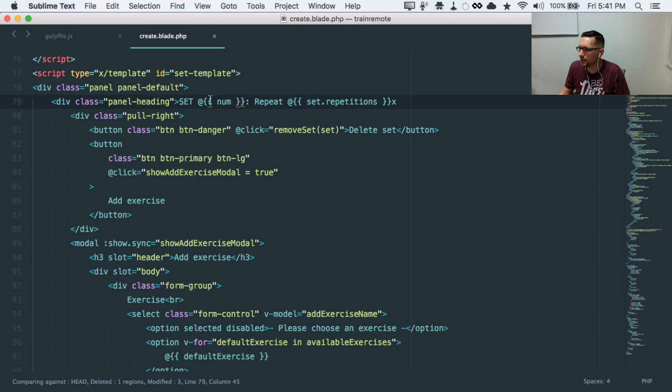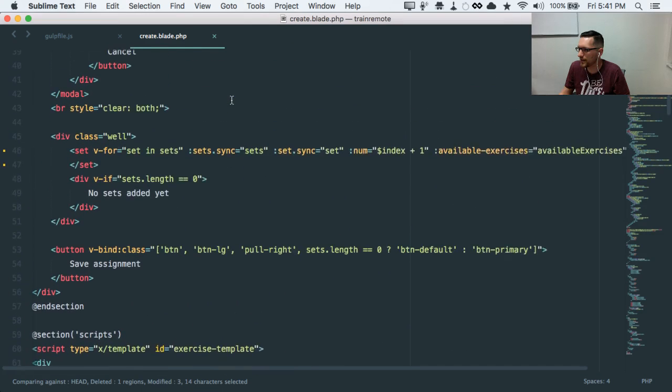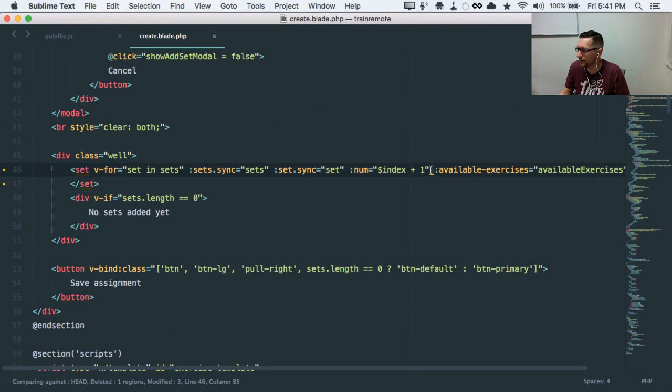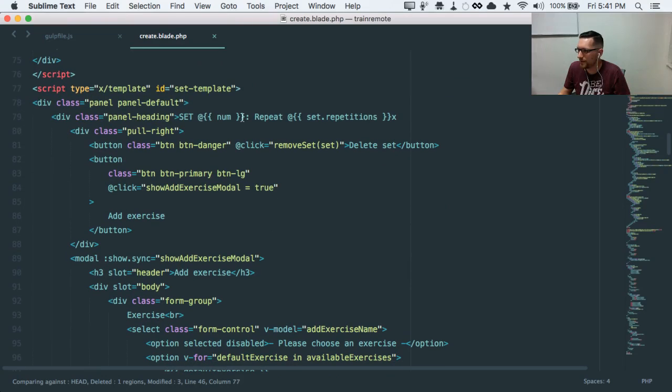So when you get into the set, we're passing in num, so set number 1, set number 2, set number 3. I had to do some Googling on that, and I learned that every loop has $index, which is the 0-based index number, which is why I add 1 here for any v-for or any other loop. So it's set num and then repeat, and now we've got a set available to us. So set.repetition, set.anything else we have in the set we can access with the dot notation.